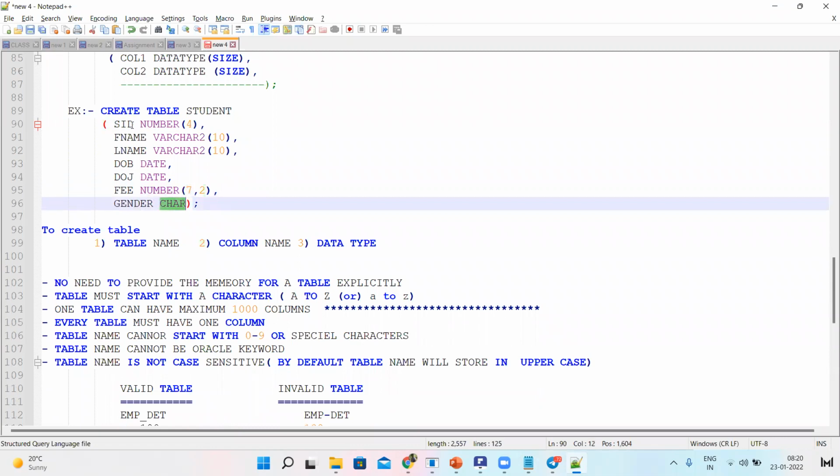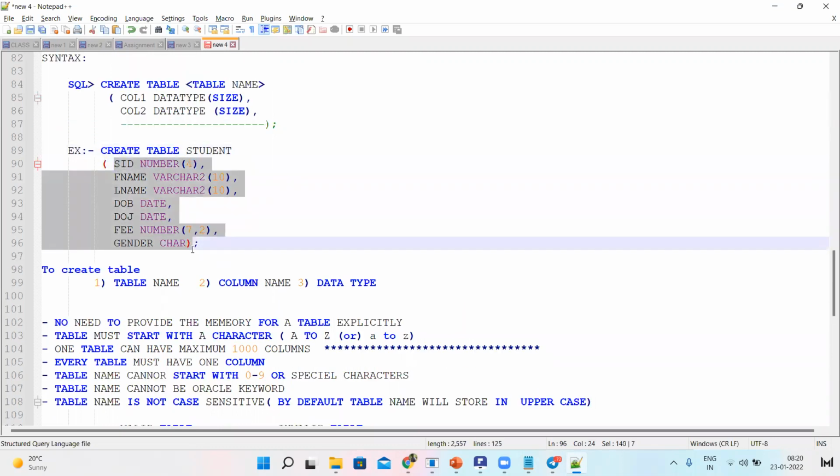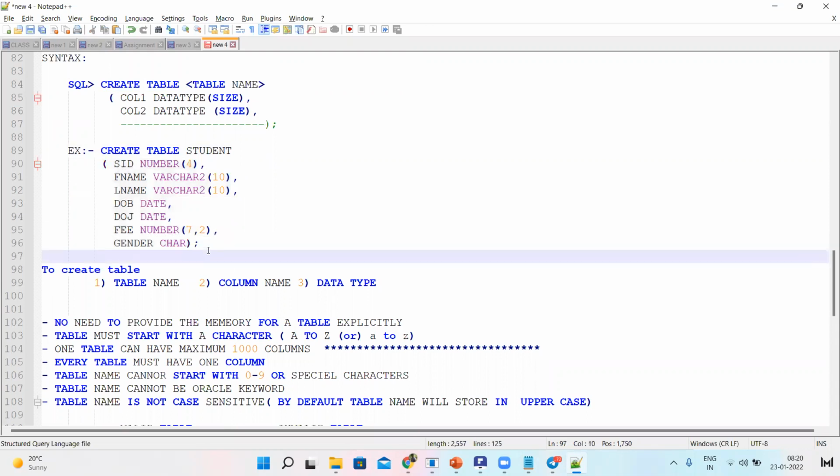Why have I taken this many columns? To maintain the student data, I need these columns for my institution or my college. I wanted these details. Some people add an address column also.